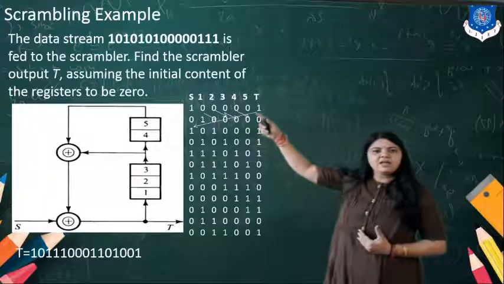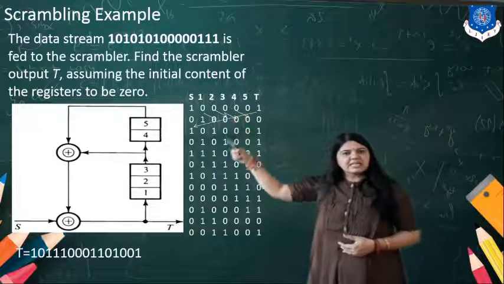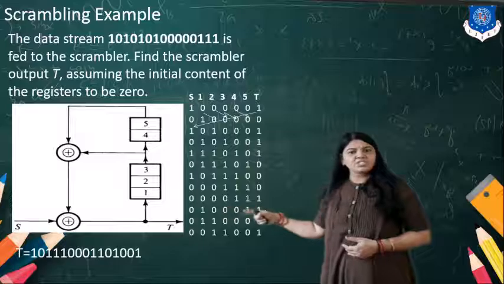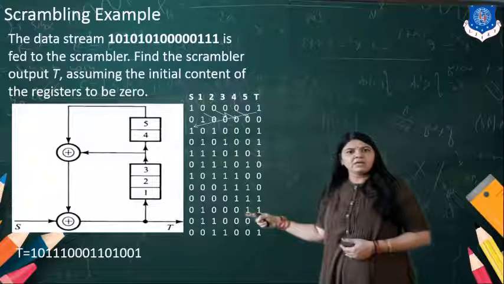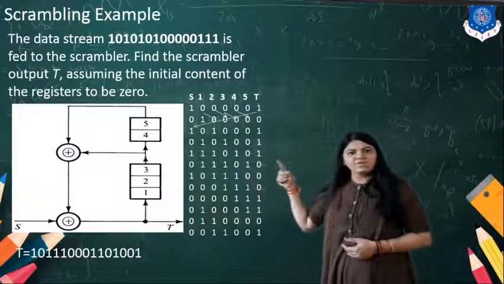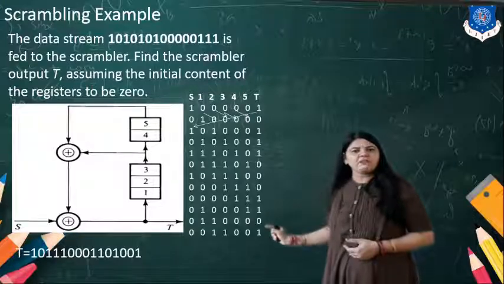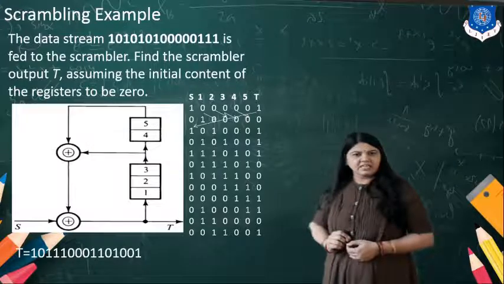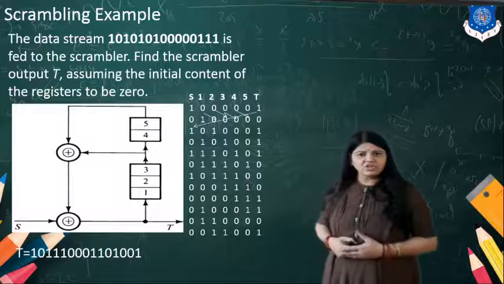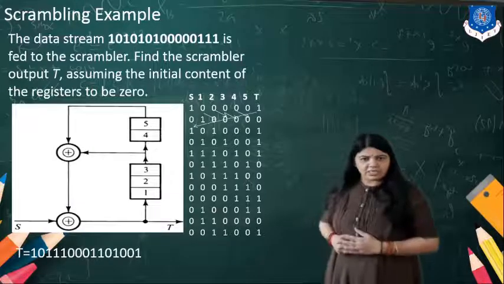First of all, S is my data stream. How many shift registers are there in my diagram? 1, 2, 3, 4, 5, and we have the output, that is T. So we should follow the equation of T which we wrote earlier.